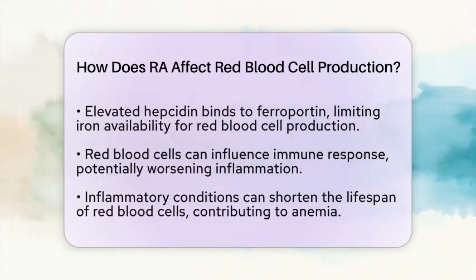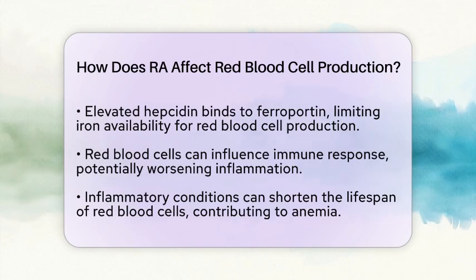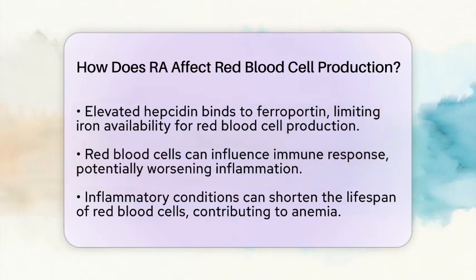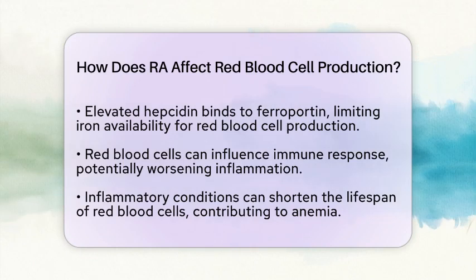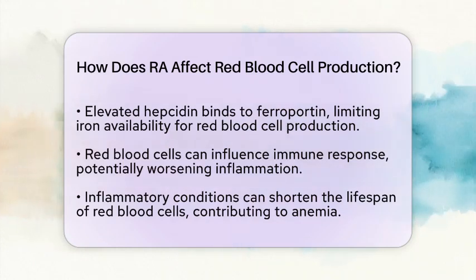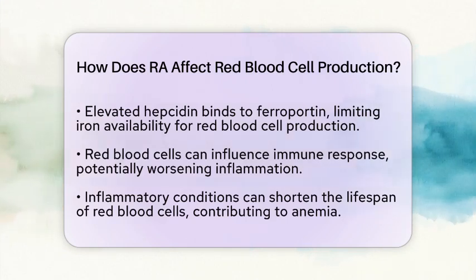contributing to anemia. Moreover, the red blood cells themselves can play a role in the immune response. Microparticles derived from red blood cells can influence immune cell behavior, potentially worsening inflammation and impacting red blood cell survival. RA can also lead to a shortened lifespan for red blood cells. Inflammatory conditions can increase their destruction, adding to the anemia caused by reduced production.